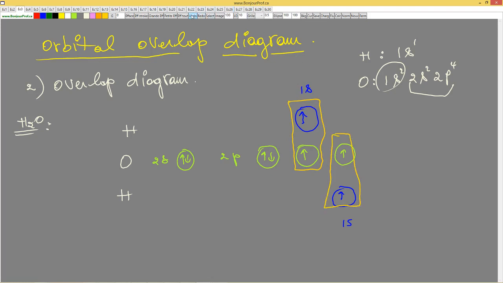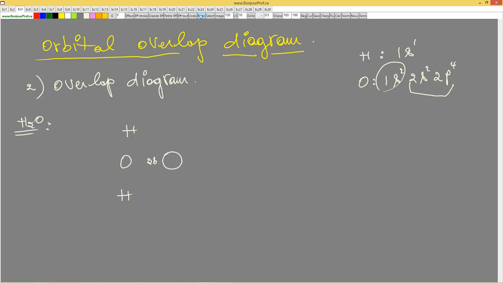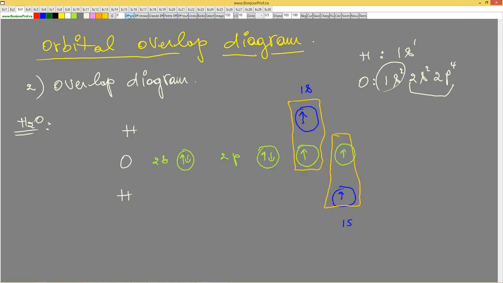I'm going to redo this one because it was not well done. So this is the overlap diagram for the bonding of hydrogen and oxygen.